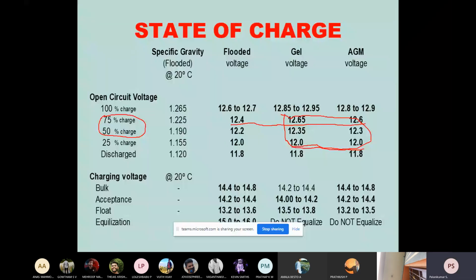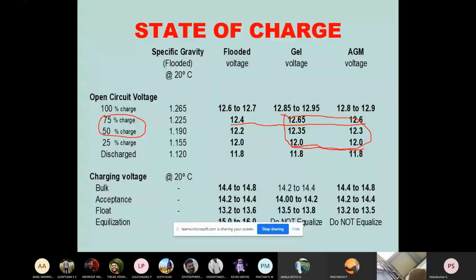Whereas with gel and AGM, it will only go from 12.85 to 12.65. Once again, whenever the discharge is happening, only slight differences in voltage happen, and in the completely discharged state, all the batteries show similar voltages. So as far as lead acid is concerned, it is preferred to use gel or AGM.